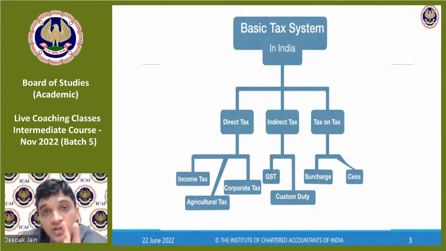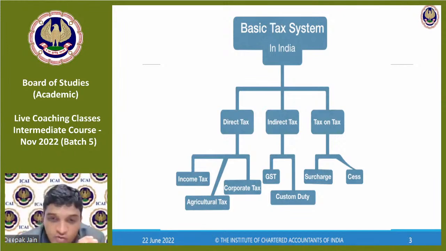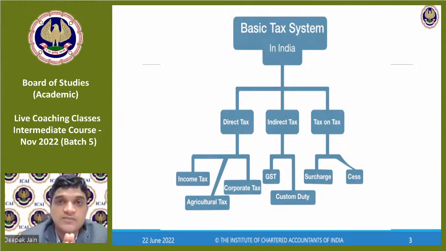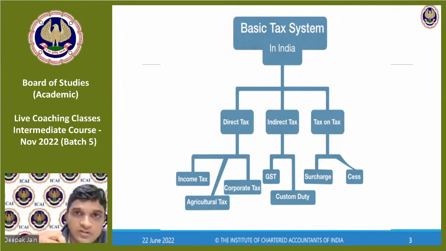Indirect tax, we have only two presently, because all the other indirect taxes have been subsumed into GST. One more indirect tax still applicable is called customs duty. What is customs duty? It's a duty which is levied when any goods are imported into the country. So when any goods are imported, we pay customs duty. That still continues, but all other taxes, that is service tax, central excise, and VAT, these three main taxes have been subsumed into GST.